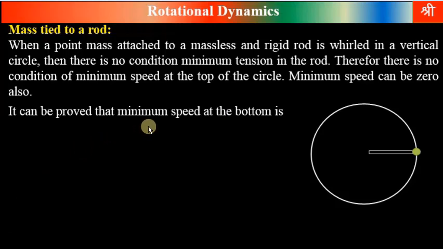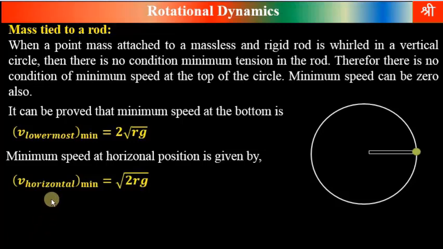It can be proved that if we assume that minimum speed at the top is 0, then by using the law of conservation of energy, we can prove that minimum speed at the bottom is 2 under root rg. Now there is a condition for minimum speed at bottom. If speed becomes less than this 2 under root rg, in that case this body will not be able to complete the circle. Speed can be greater than this but cannot be less than this. So this should be minimum velocity at bottom, at lowermost position.